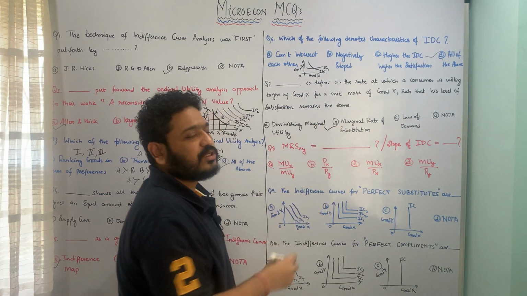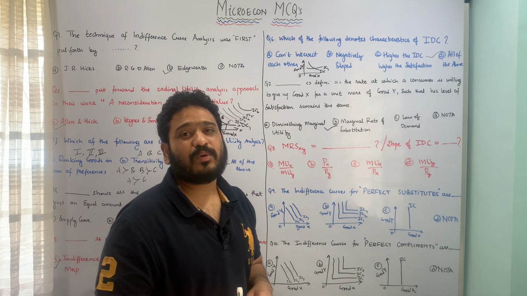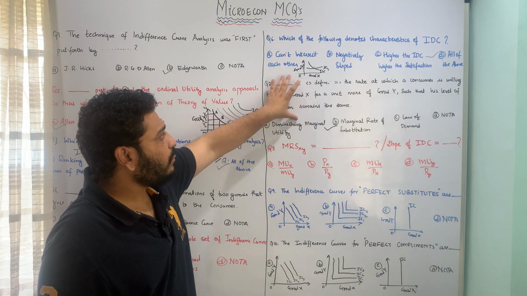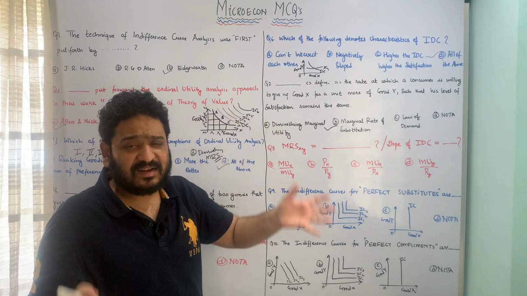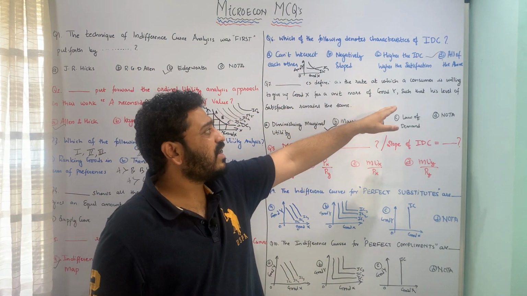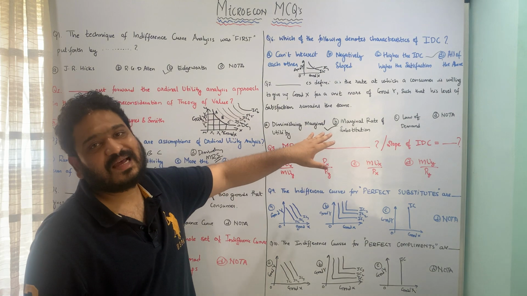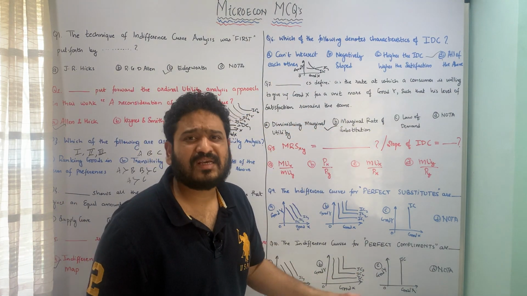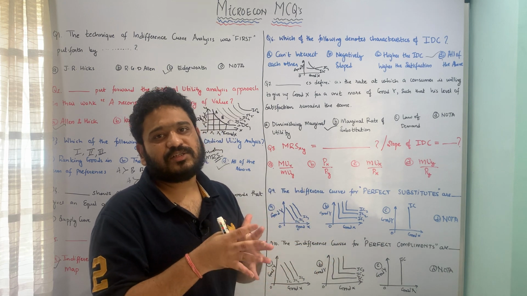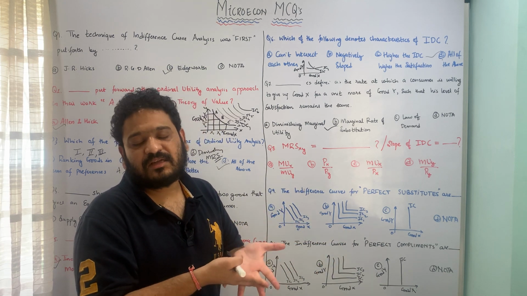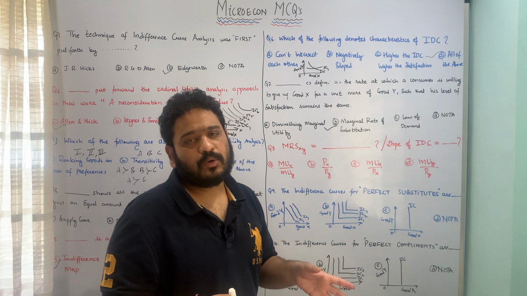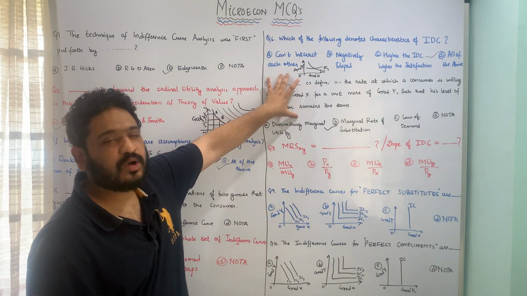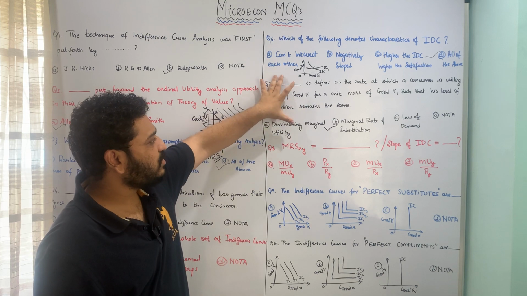That means the rate at which a consumer is willing to give up good X for a unit more of good Y. I hope this is pretty much clear. The underlying assumption is that his level of satisfaction remains the same. So marginal rate of substitution is the rate at which a consumer is willing to give up good X for a unit more of good Y, such that his level of satisfaction remains the same or equal. I hope this question is pretty much clear.